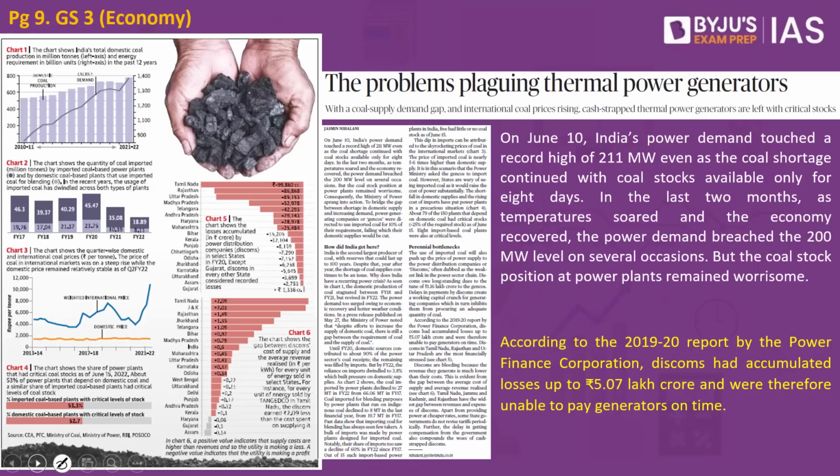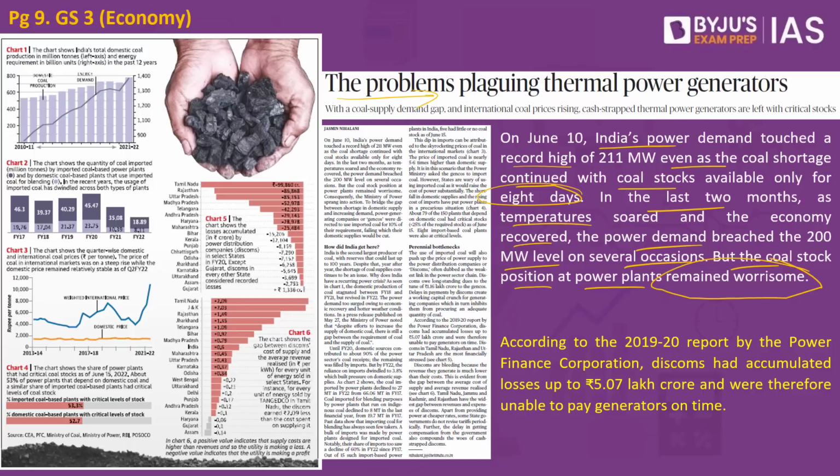Now let's look into the next article. This article says the problems plaguing thermal power generators. Let us try and understand what this article is all about. On June 10th, India's power demand touched a record high of 211 megawatts, even as the coal shortage continued with coal stocks available only for 8 days. In the last 2 months, as temperatures soared and the economy recovered, the power demand breached the 200 megawatt level on several occasions. But the coal stock position at the power plants remained worrisome.